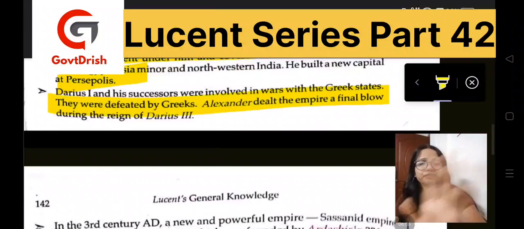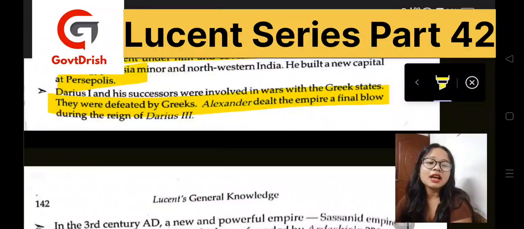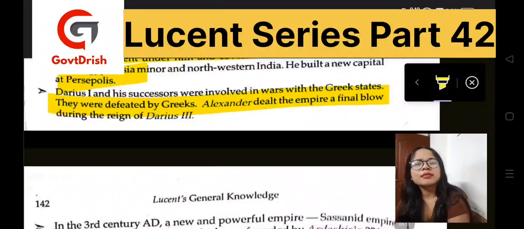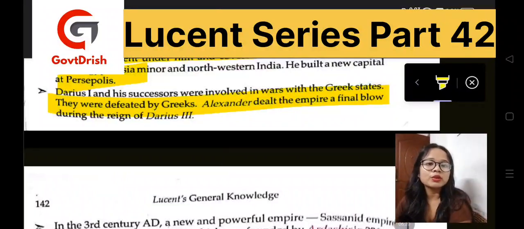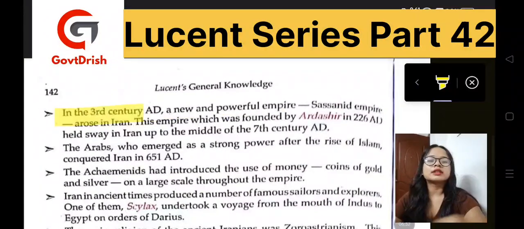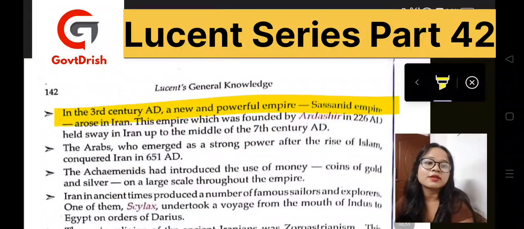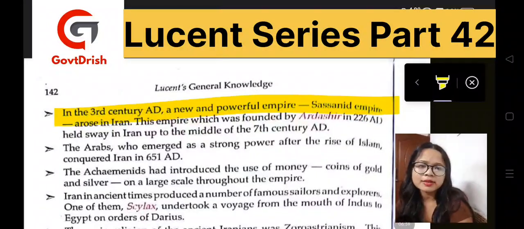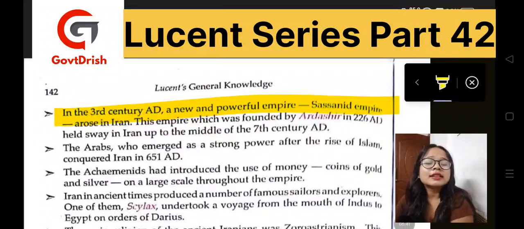Darius I and his successors were involved in many wars with the Greek states, and sometimes they were also defeated by the Greeks, but Alexander dealt the empire a final blow. During the reign of Darius III, Alexander defeated them very badly. Now, in the 3rd century AD, there was another powerful empire, the Sassanid Empire, which we have learned about many times in ancient history as well. This empire arose in Iran and was founded by Ardashir in 226 AD.